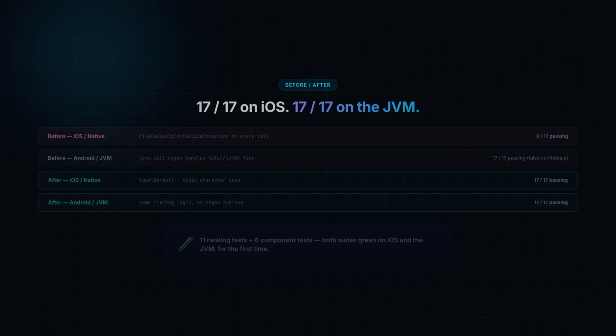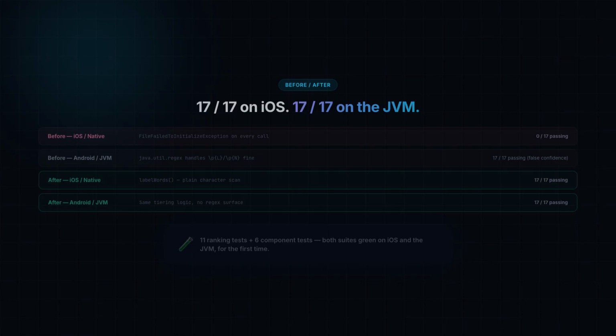The bigger lesson generalizes past this one file. Any top-level val in shared Kotlin Multiplatform code is a landmine if its initializer can throw, because Kotlin Native turns a local failure into a file-wide outage.